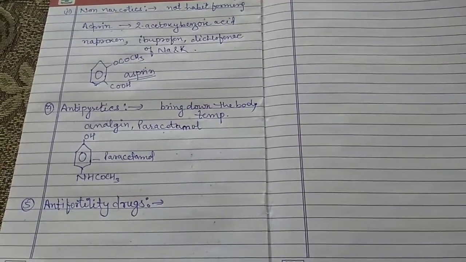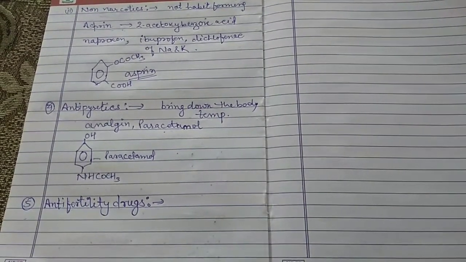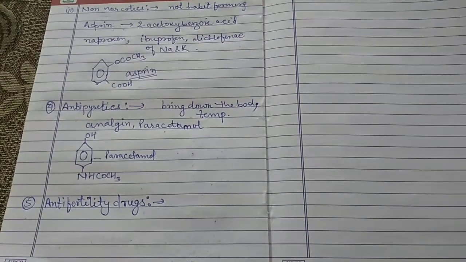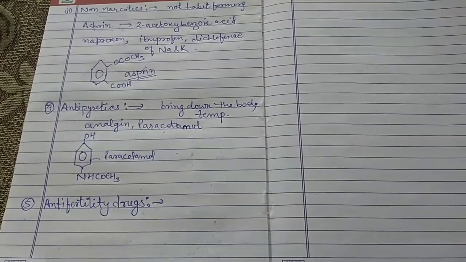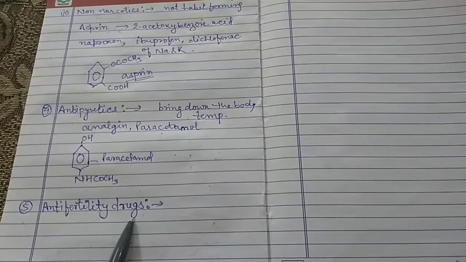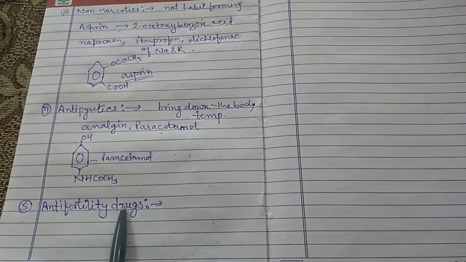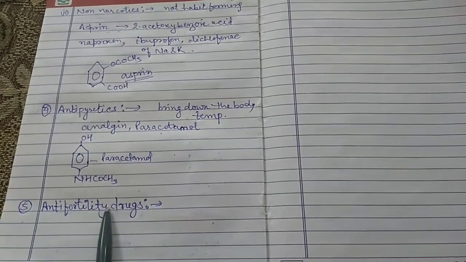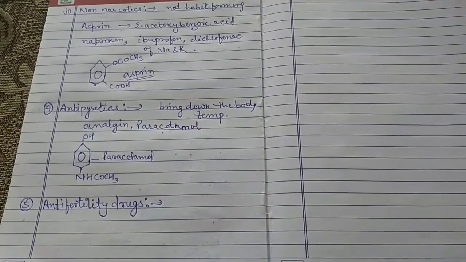We all are familiar with the population of our country as well as the population of the world. The increased population has caused many social problems in terms of food resources, environmental issues, and many other problems related to population. To control the population, such types of drugs are required. This has led to the concept of family planning. Such types of drugs are used in the concept of family planning.